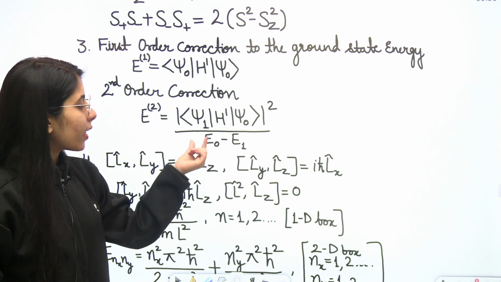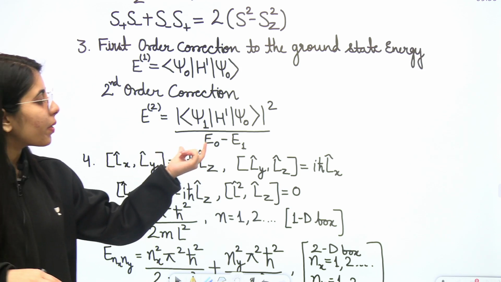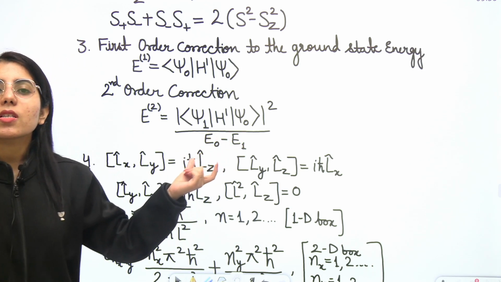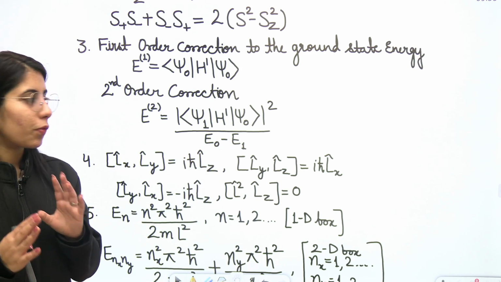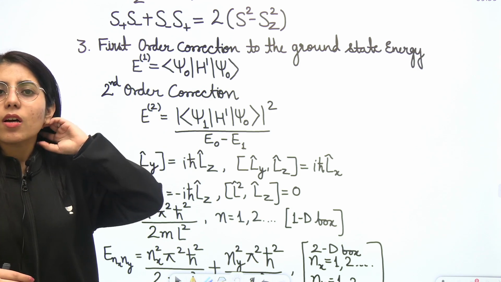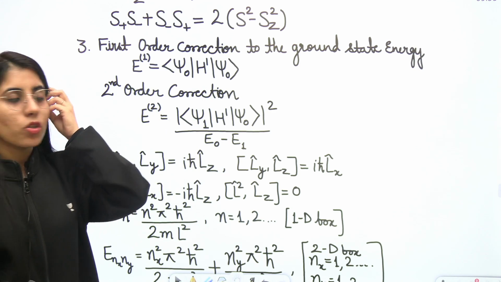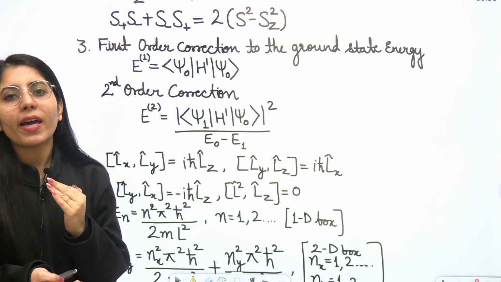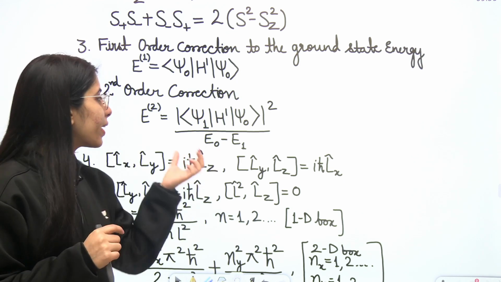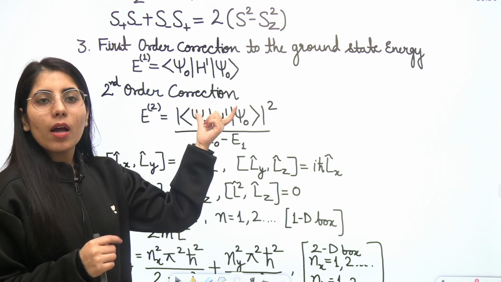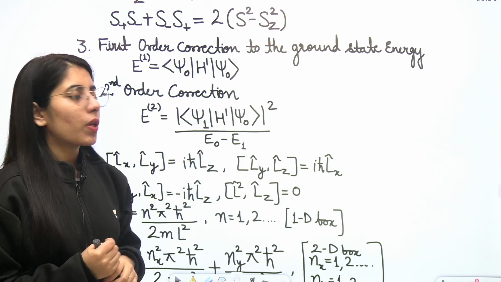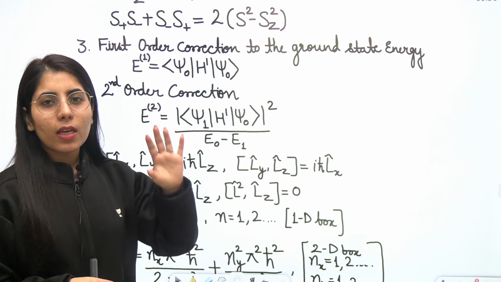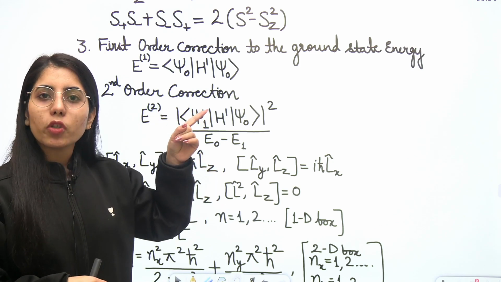E0 will have less energy in comparison to E1, so E0 minus E1 will give you a negative value, while the numerator part is a square, which means it is either positive, or if by chance by integration you are getting 0 after simplifying the mod term. So the numerator part is 0 or positive.